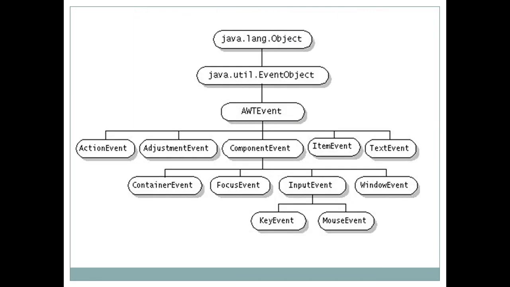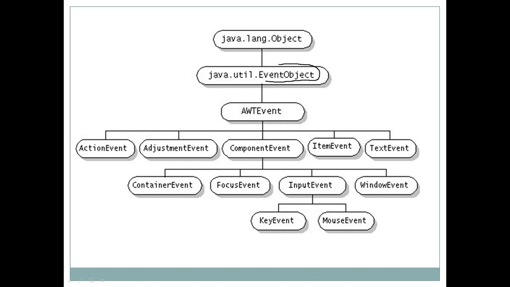Before discussing the events, let us see the diagram which explains the hierarchy of events. As we know, at the top of the event class hierarchy, we have a class with the name EventObject.